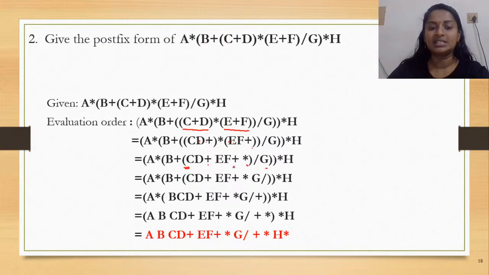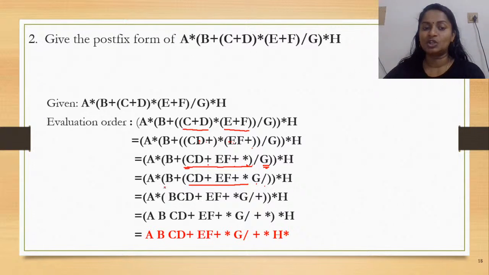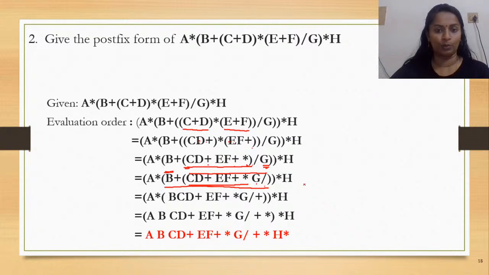Okay. Now, in this case, this entire thing becomes your one operand and G is your second operand. So in this case, when you convert, you write the first operand followed by G and then the slash symbol. Okay. Now, which is the next expression to be considered? That is the one with B. So you have an operand here and this is the second operand. The entire expression becomes an operand now, right?